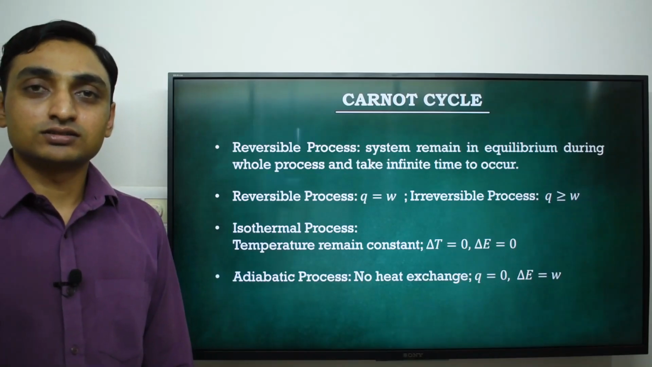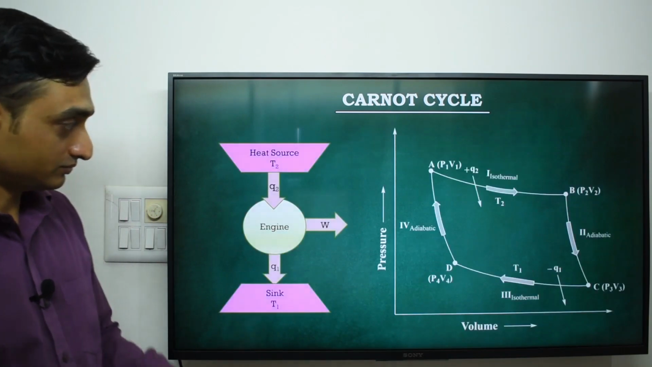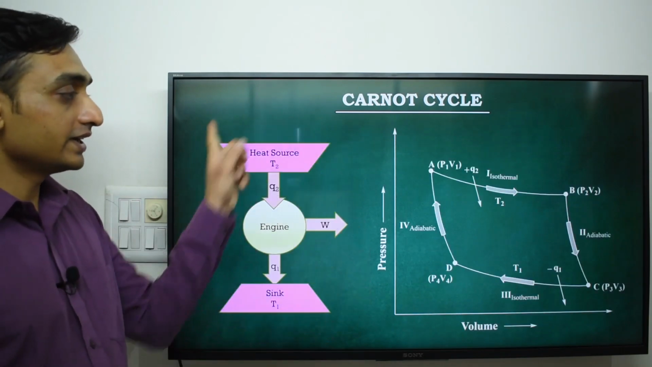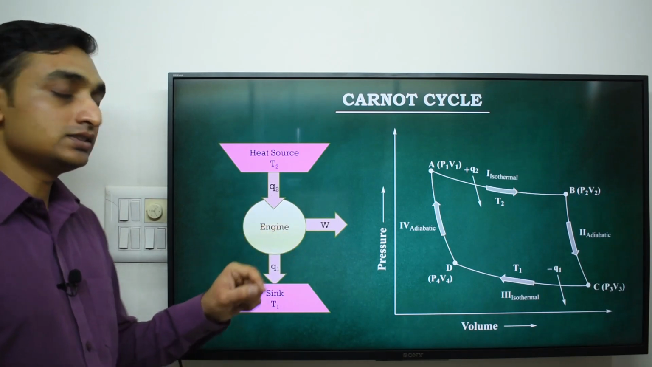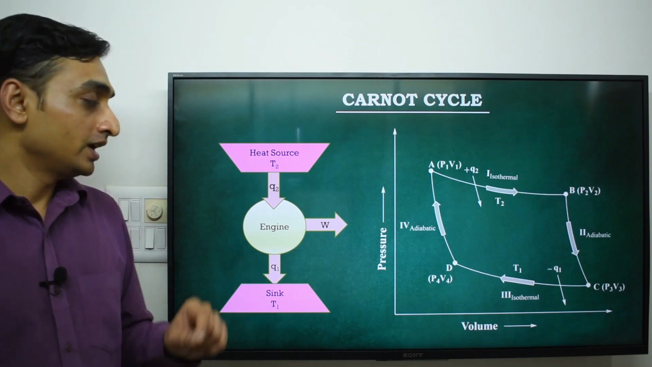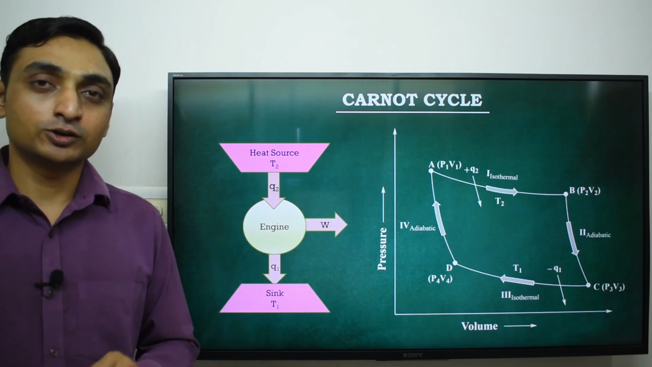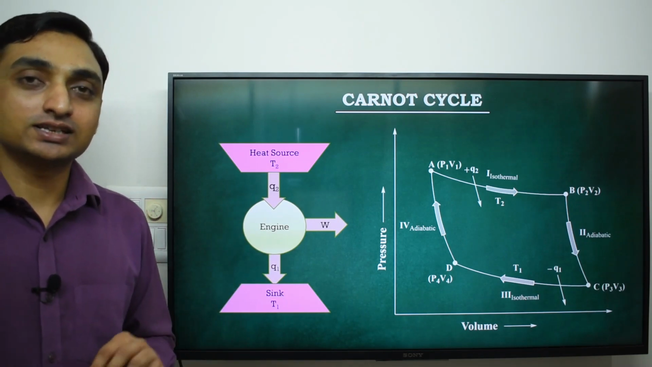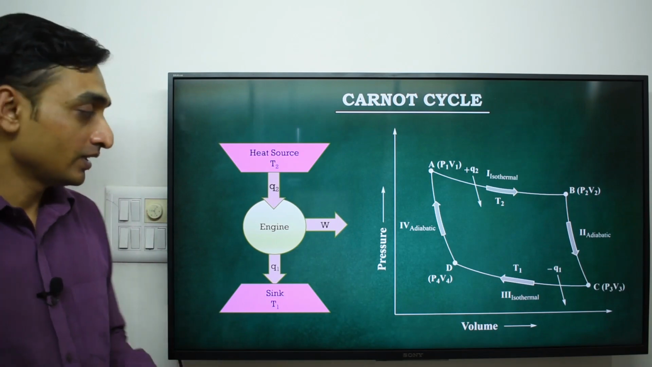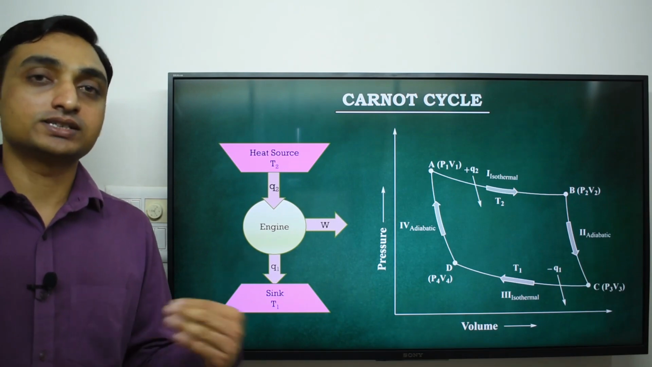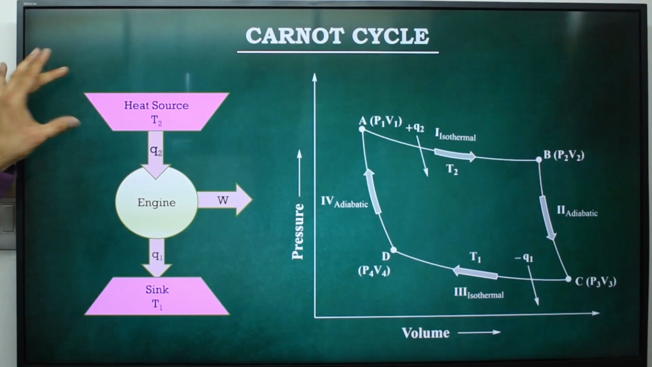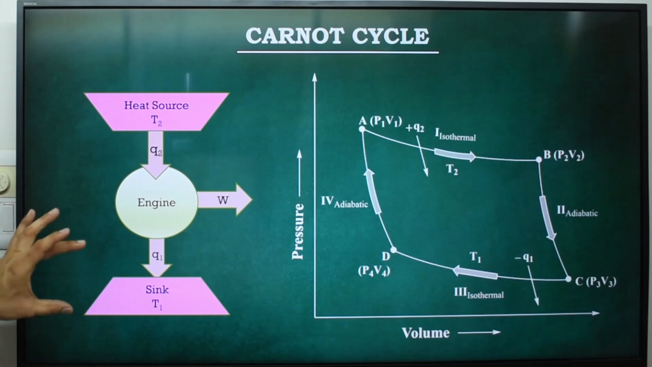Now we see the construction of the Carnot engine. This is the schematic diagram of a Carnot engine. A Carnot engine is a hypothetical concept. It is made up of a monoatomic gas and a frictionless and weightless piston. The Carnot cycle works reversibly and in a complete cycle. This is the heat source at T2 temperature and this is the sink at lower temperature T1.